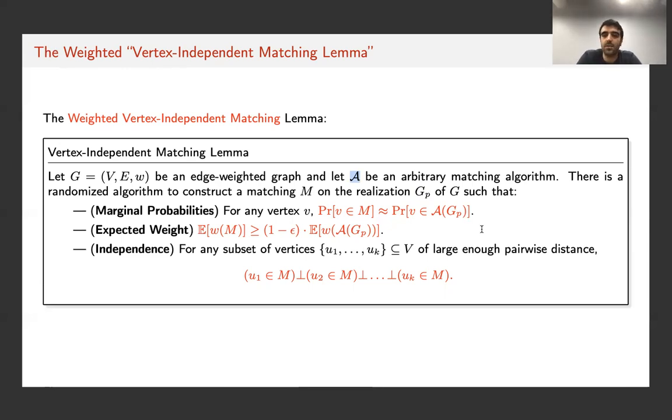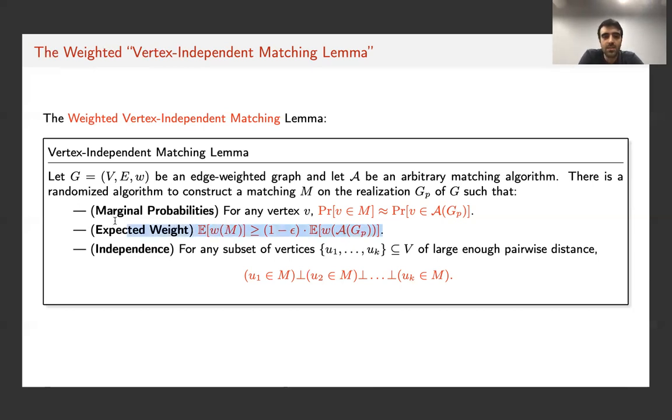The second property says that this matching M in expectation is going to have weight that's at least 1 - epsilon times the expected weight of the matching reported by algorithm A, again, run on realized subgraph GP.